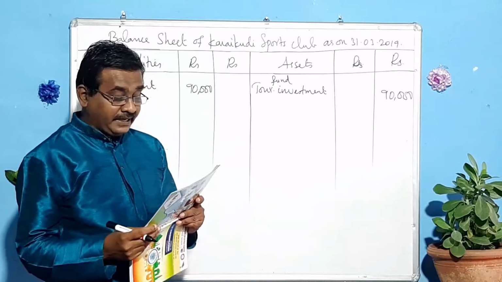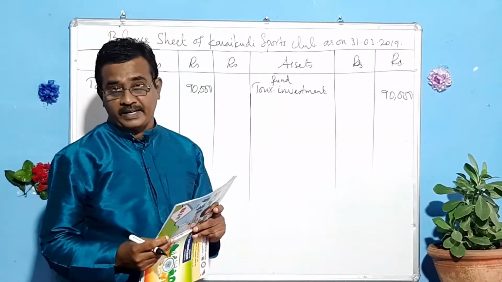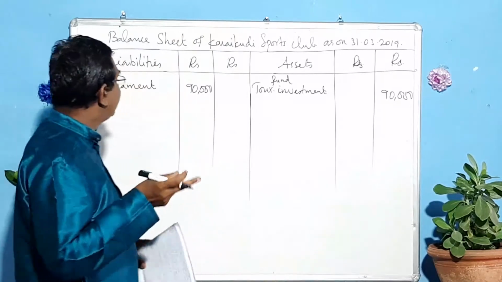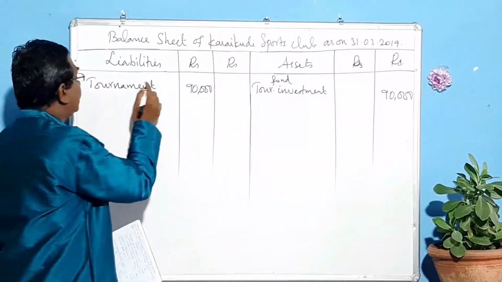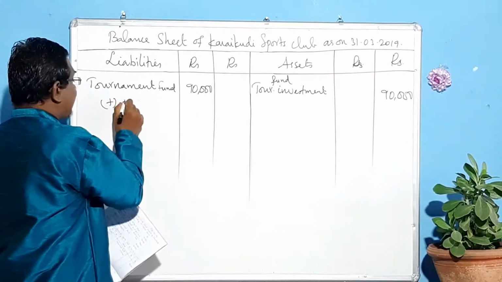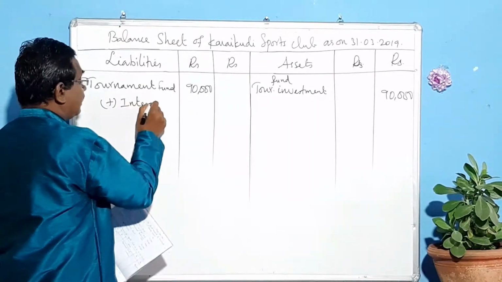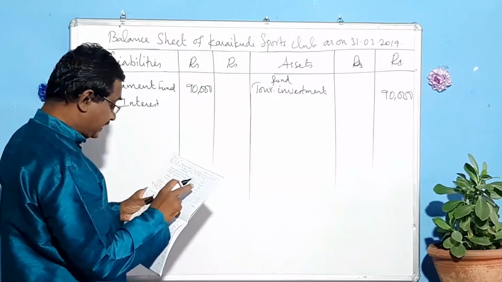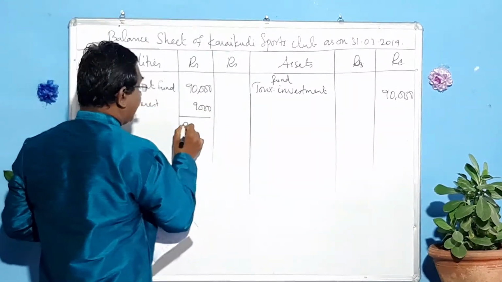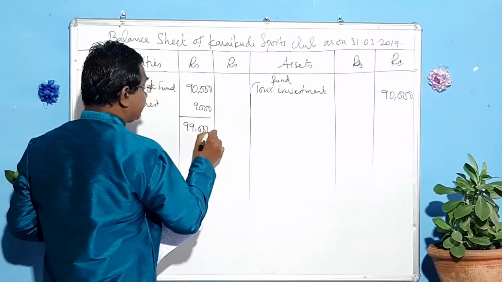Next one, interest received on tournament fund investment. We have received interest, it is an income, and that income should be added to this tournament fund. So plus interest received. How much have we received as interest? 9,000. That should be added. What do we get? 99,000.